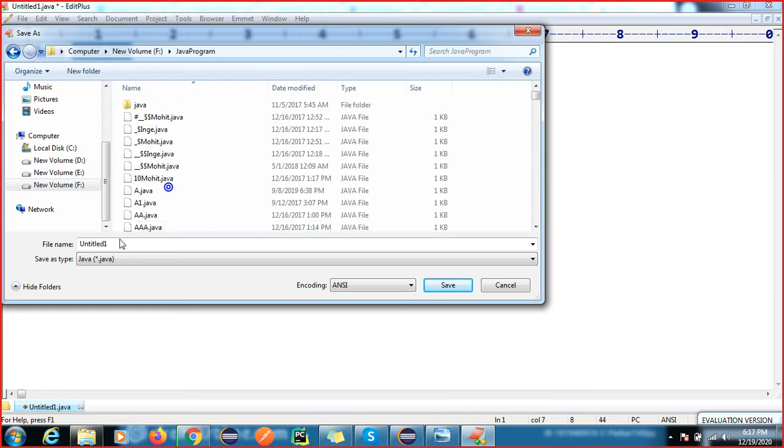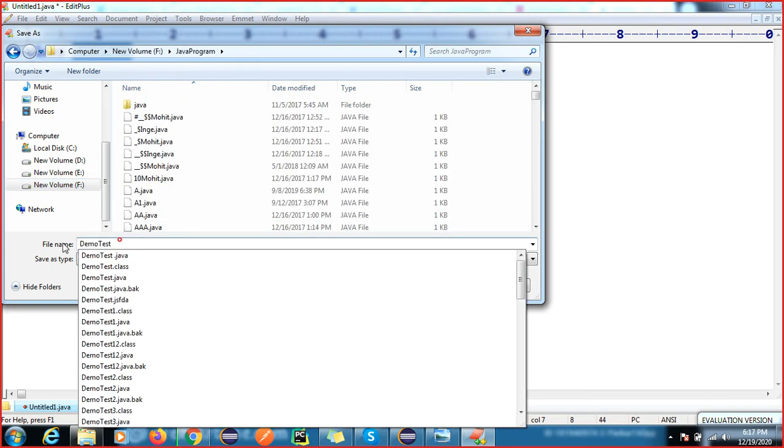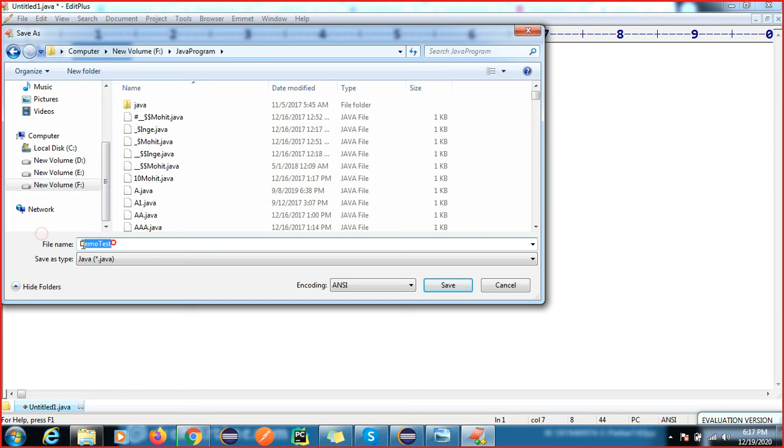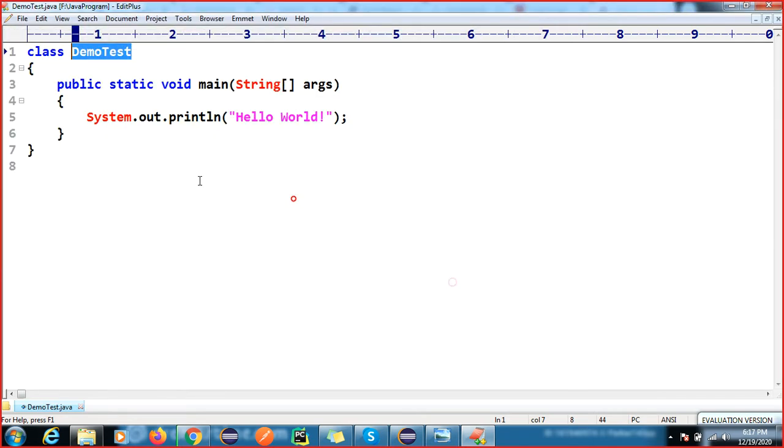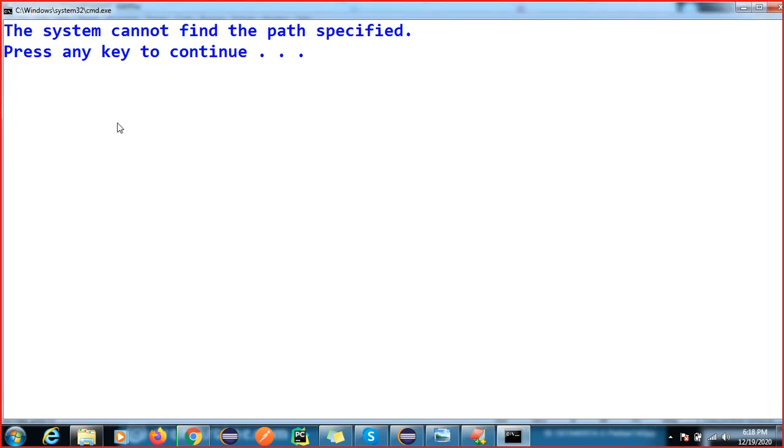Okay, Java program, and you have to just copy this file. Class name you have to give the same. If you will not give the same, then your code will not work. Then I'm going to compile. So I have done some configuration. I have the shortcut: if you press Control 1, our code will compile.